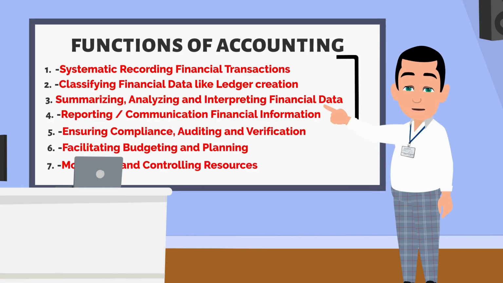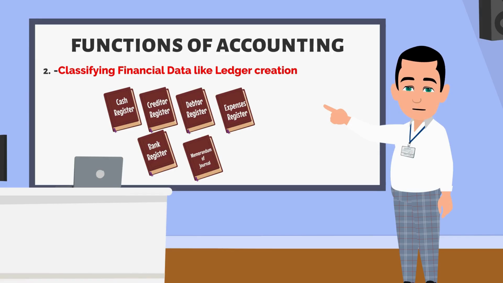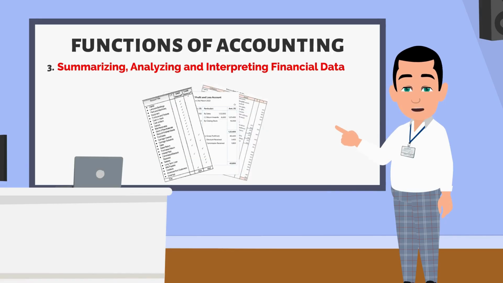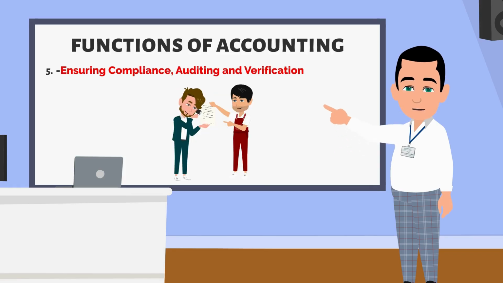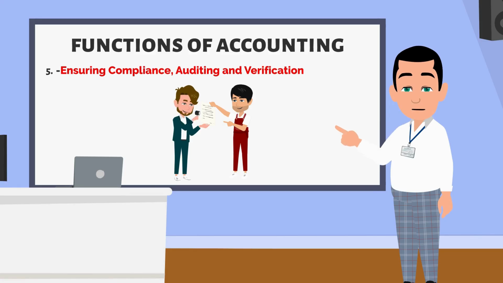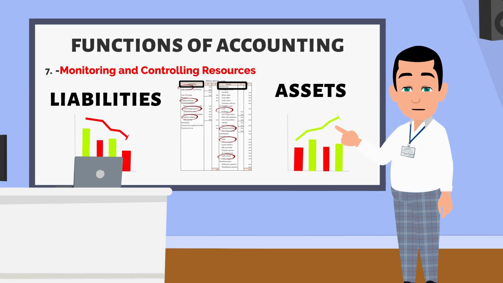Then we have learned the 7 functions of accounting. First, systematic recording of financial transactions. Second, classifying financial data like ledger creation. Third, summarizing, analyzing, and interpreting financial data. Fourth, reporting, communicating financial information. Fifth, ensuring compliance, auditing, and verification. Sixth, facilitating budgeting and planning. Seventh, monitoring and controlling resources.